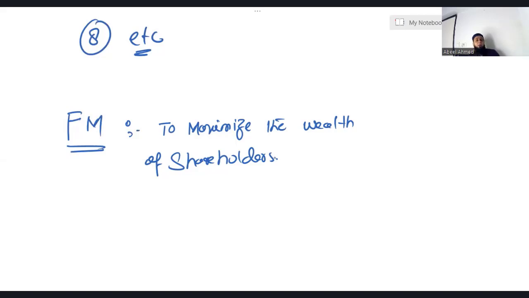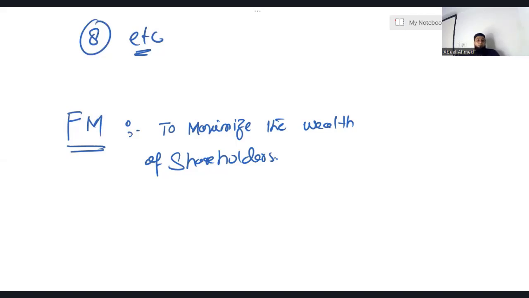By calculating market value of equity, you can measure the wealth of shareholders. It is universally acceptable. Basically, if the market value equity is increasing, then obviously the shareholders' wealth will increase.